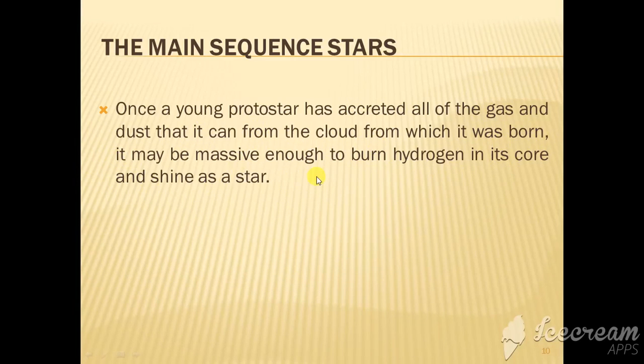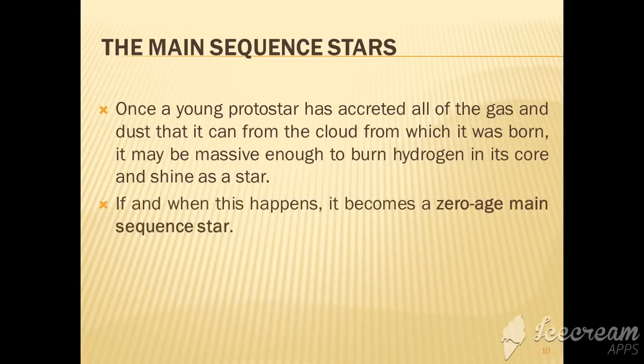Okay, so if the core temperature of the protostar becomes very high, up to 10 to the power 6 or 7 million, 10 to the power 7 Kelvin, then nuclear fusion, the burning of hydrogen, the fusion of hydrogen atoms into helium, starts. So nuclear fusion starts, and this is the period when actually a star is supposed to be born. When this happens, it becomes a zero-age main sequence star.